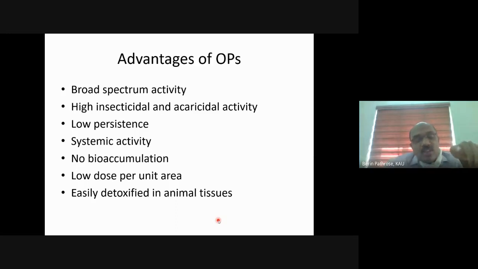And compared to organochlorine, the quantity of pesticide per unit area is low. With organochlorine pesticides, we used to have about 2000 gram active ingredient per hectare. For OP, it's usually 500 to 1000 gram active ingredient per hectare. So only half or one fourth of the quantity is required, and it gets easily detoxified. So it's not at all stable. Unlike organochlorines, it gets detoxified in animal tissues.